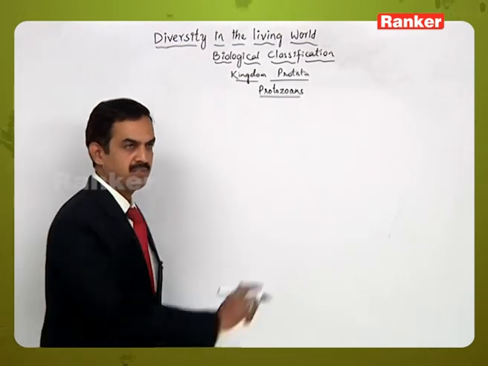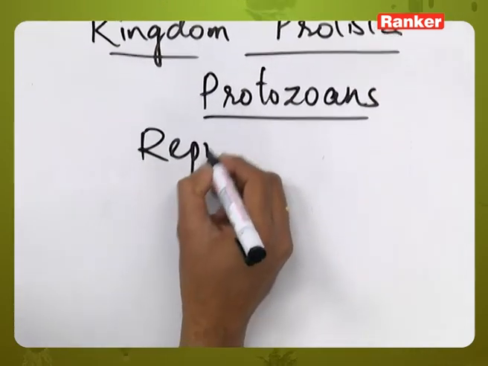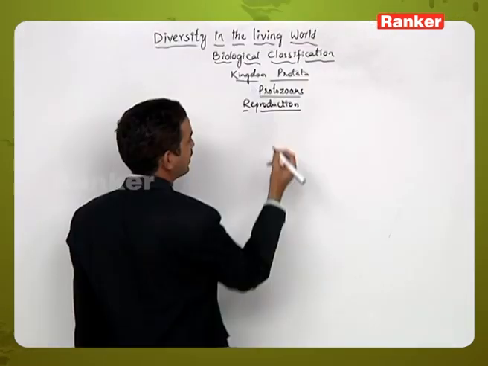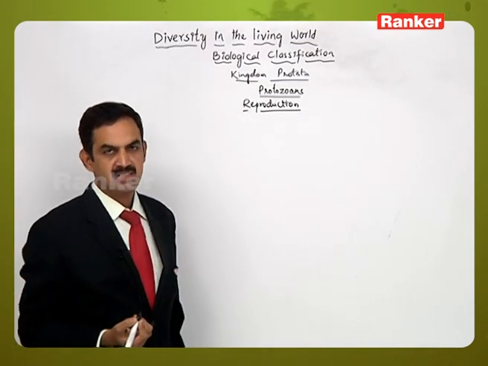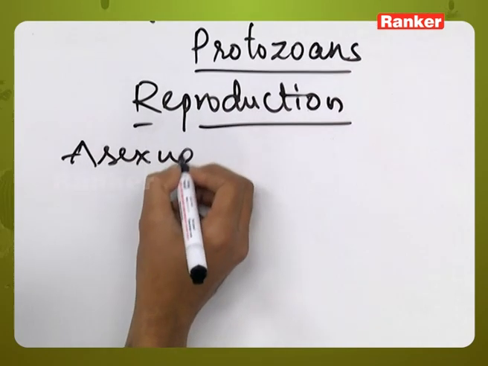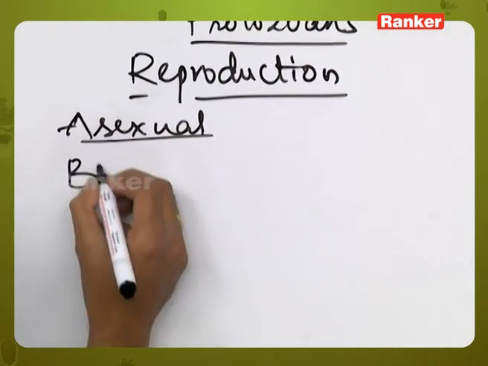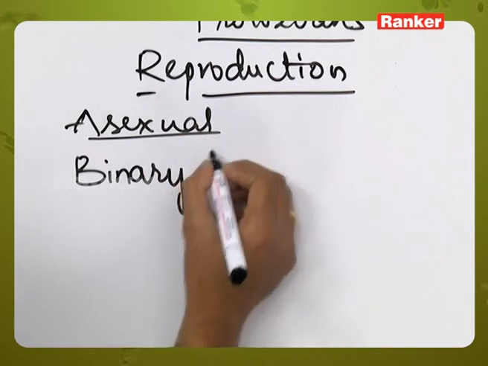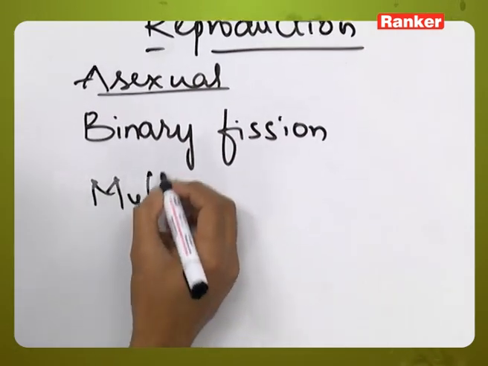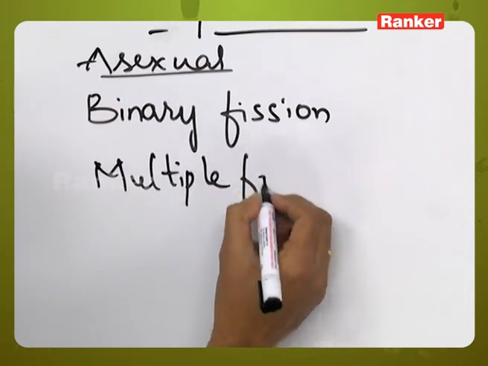In the reproduction, the protozoans exhibit both asexual and sexual methods of reproduction. In the asexual method of reproduction, it occurs either by binary fission or by multiple fission also.